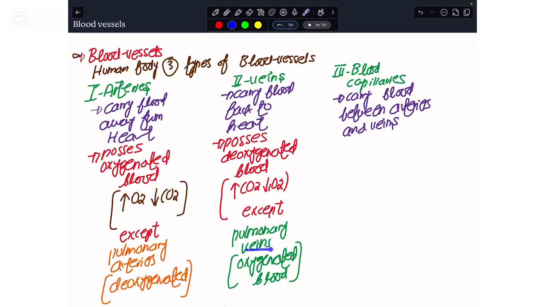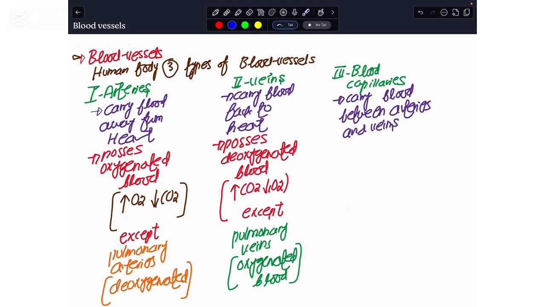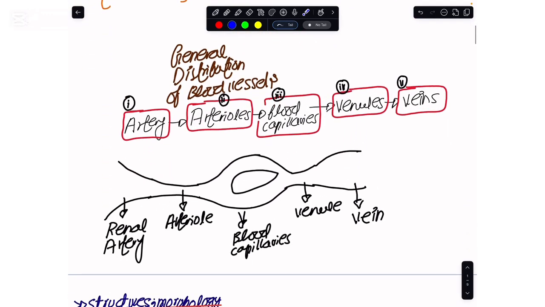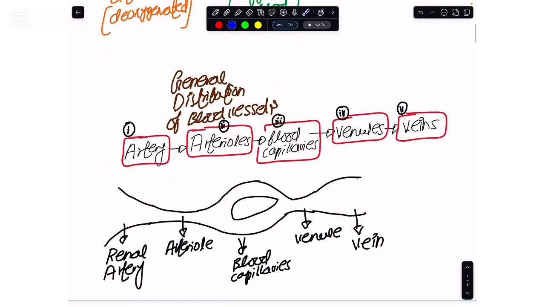Since the word is vein, it brings the blood back to the heart, but it carries oxygenated blood. And the miniature blood capillaries carry the blood in between the arteries and the veins, and these are the blood vessels where the exchange of materials takes place.